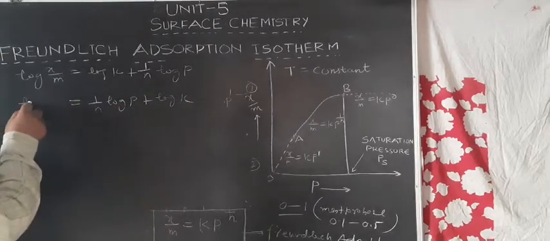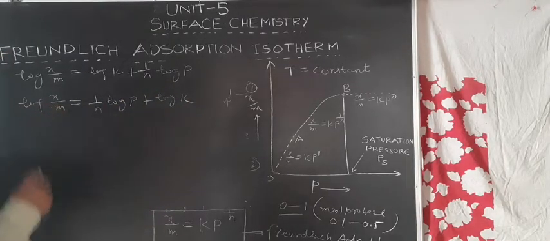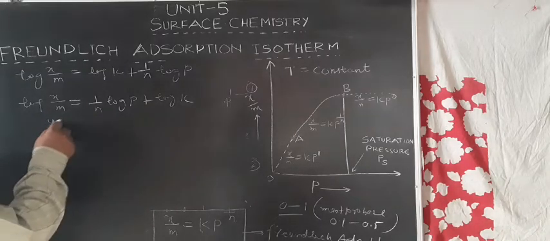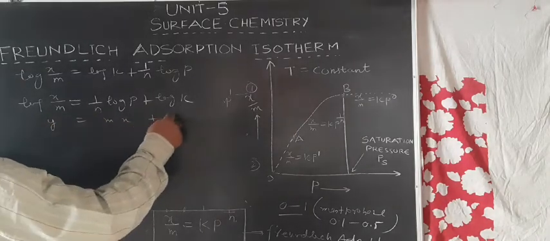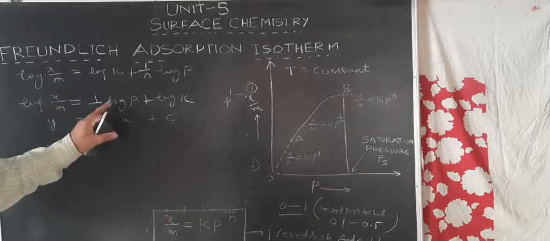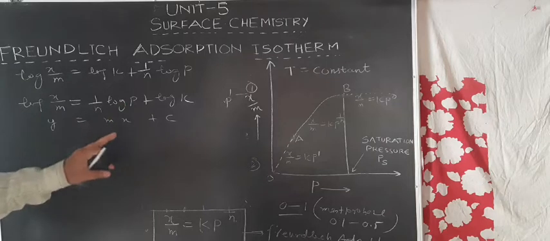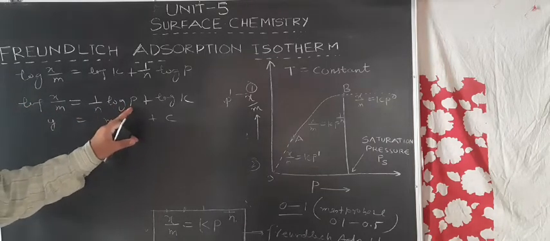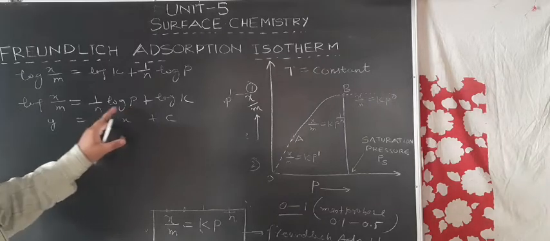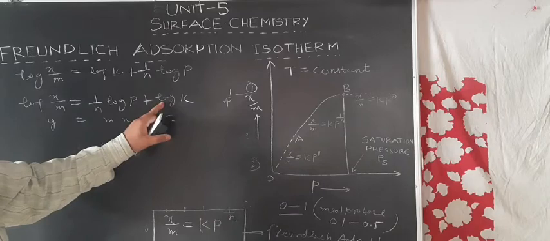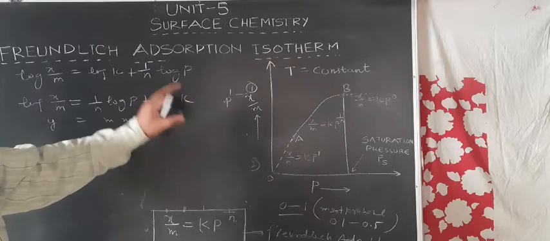Compare this expression with the straight line equation, y is equal to mx plus c. Here y is log x upon m, and x is log p. So when a graph is plotted between log x by m versus log p, a straight line is obtained which has a slope equal to 1 upon n, and an intercept on the y axis, that is the ordinate intercept, equal to log of k.